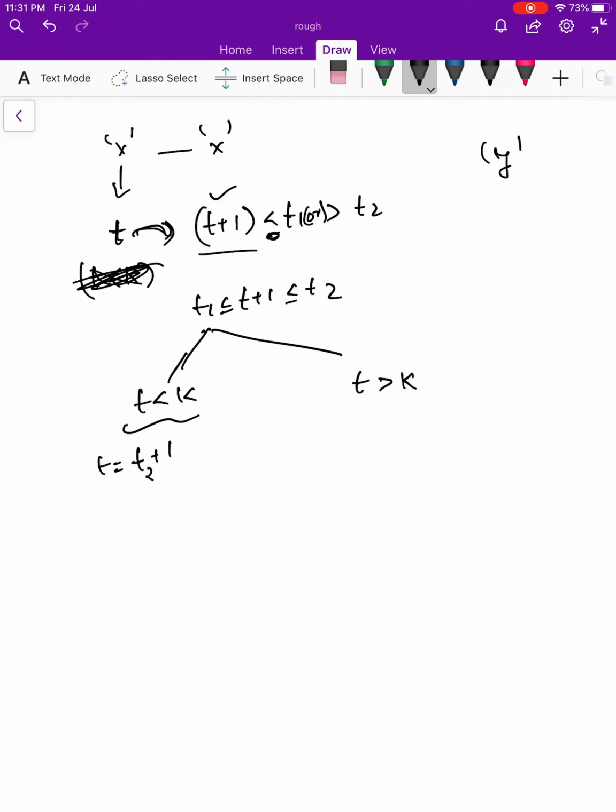So it will update to T2 plus 1. If T is greater than K, then it cannot go. Answer is no.